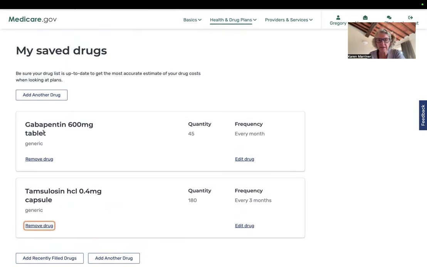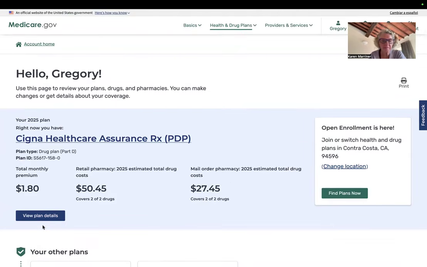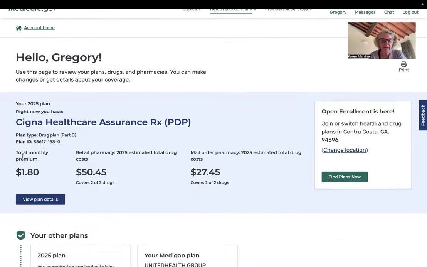For clients that have a very long drug list, I probably sent you a copy of your drug list just to make it easier for you, because I'm using a very similar database, same data. Okay, and I'm done adding drugs.